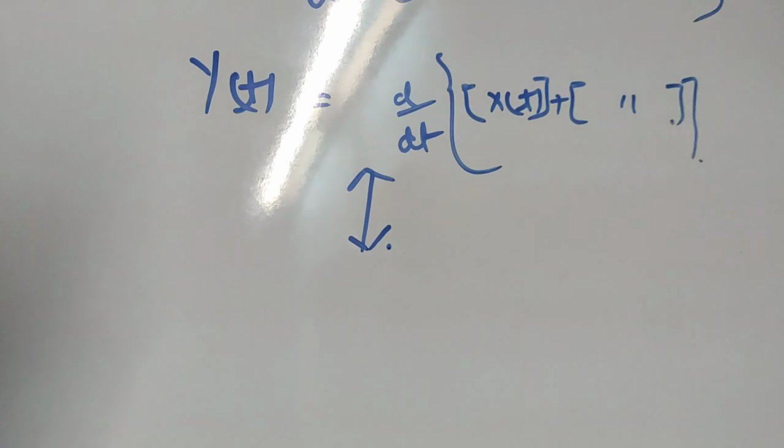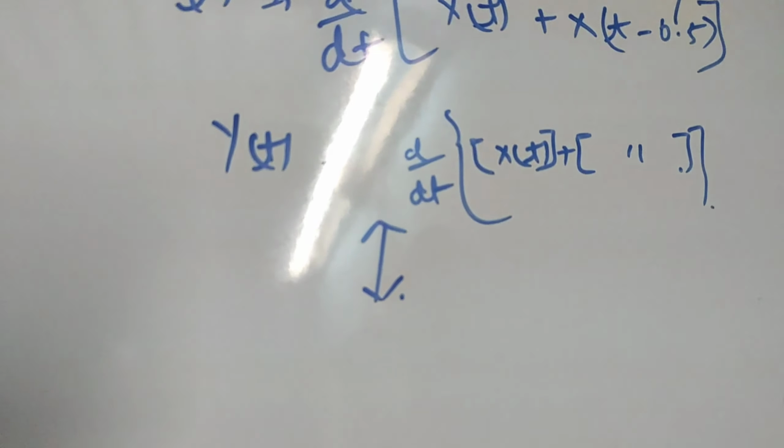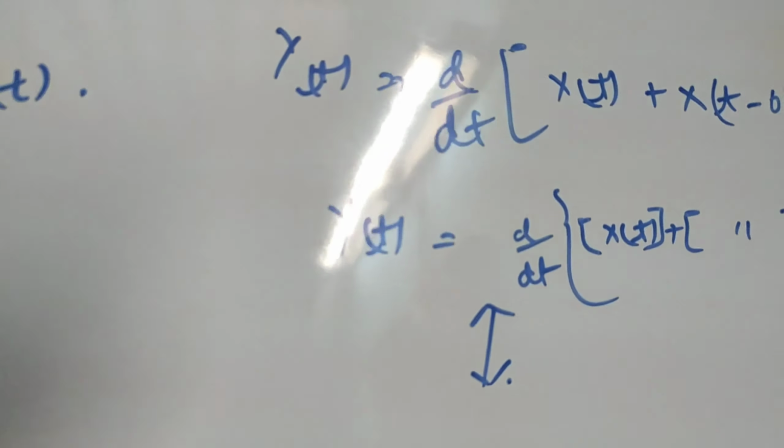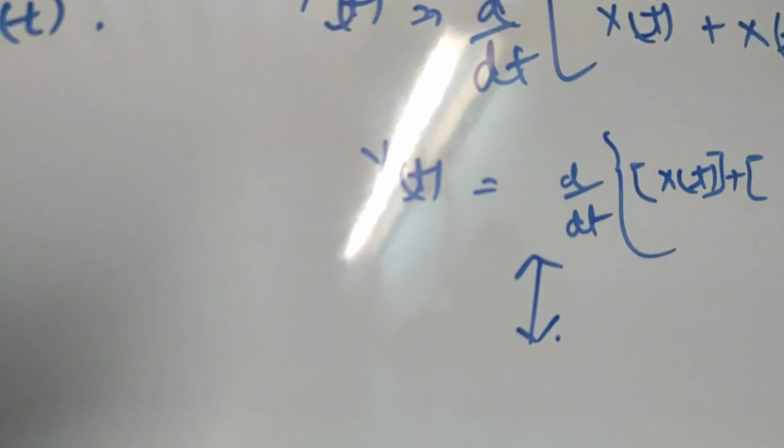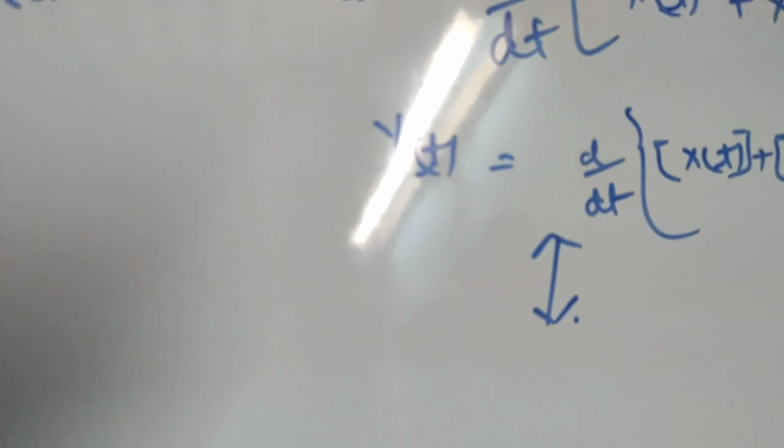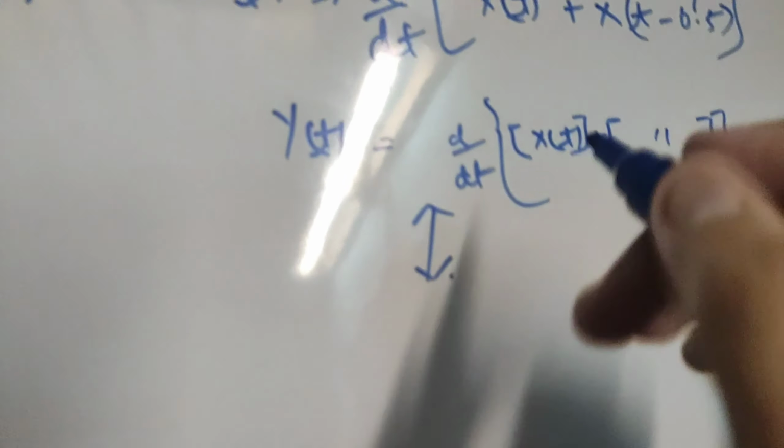Because at the end we have to find out the power spectral density, and the options are given in terms of the frequency domain, let me take the Fourier transform.